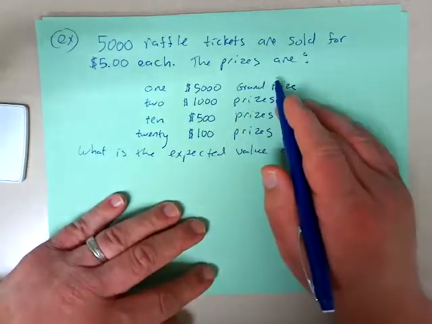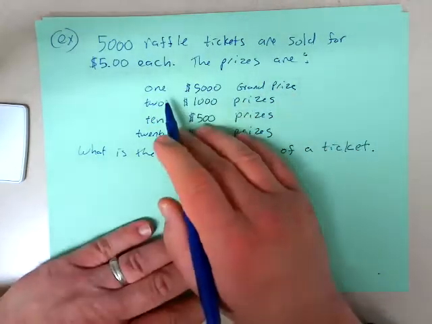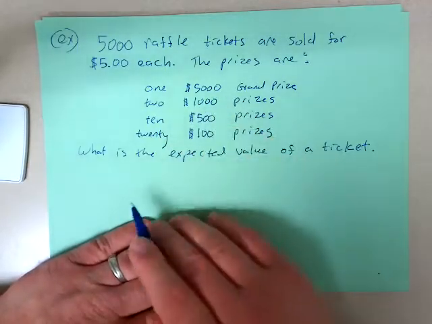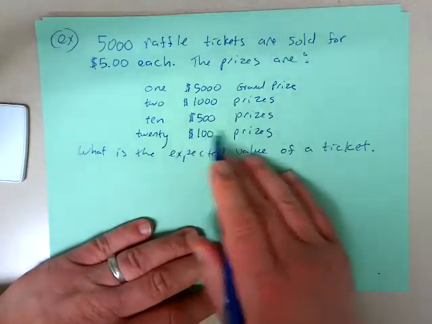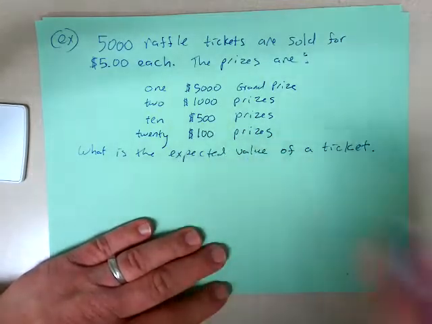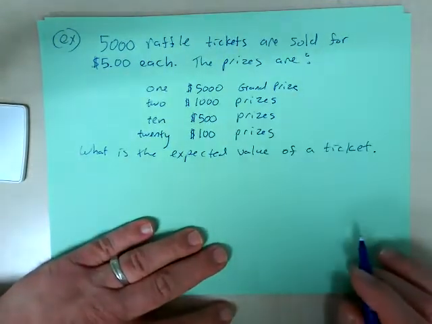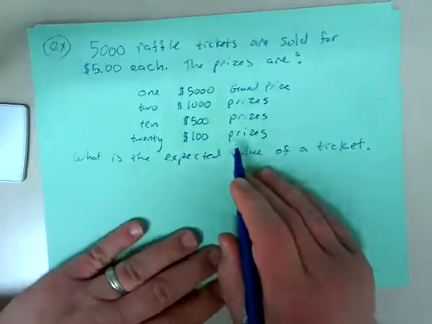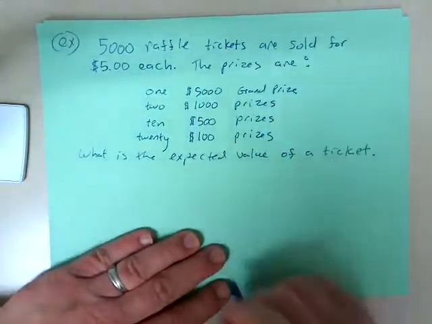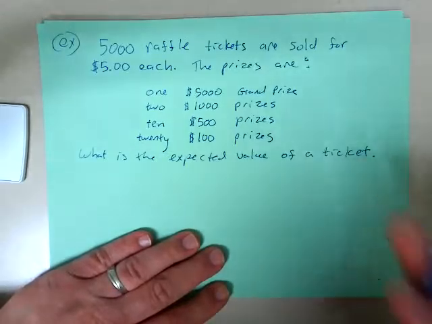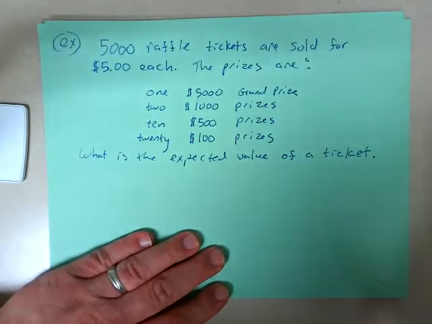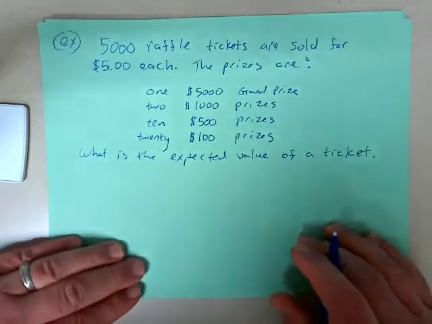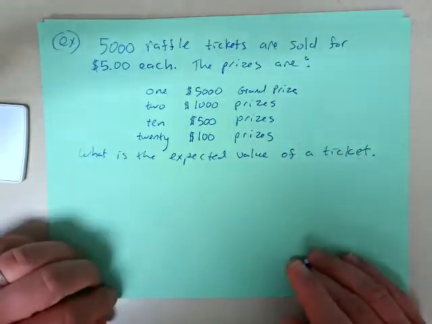The prizes here are the following. There's one grand prize of $5,000, there's two $2,000 prizes, 10 $500 prizes, and 20 $100 prizes. Those are the prizes. What we're curious about is, what is the expected value of a ticket to someone who buys a ticket? On average, what would they expect that ticket is worth?